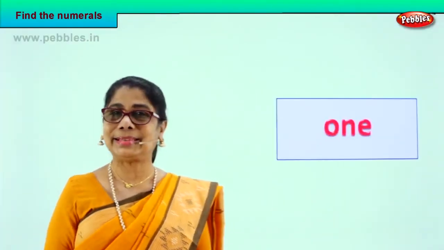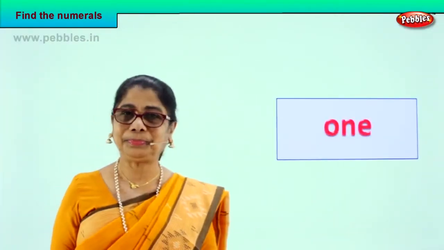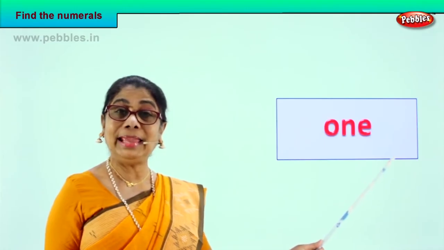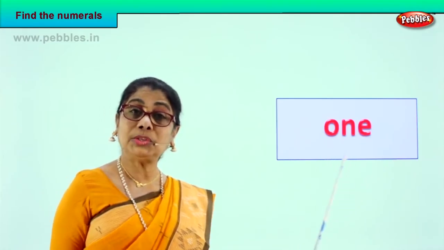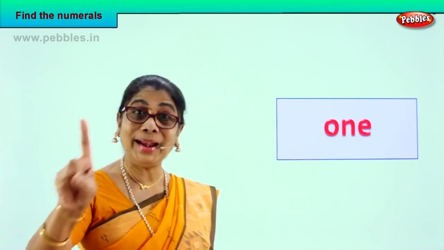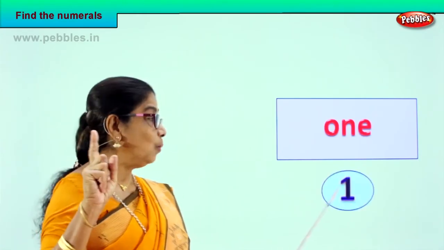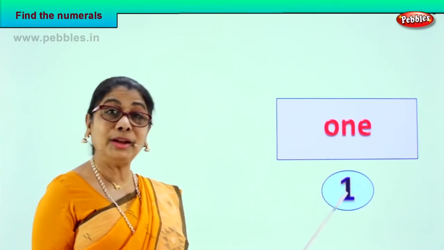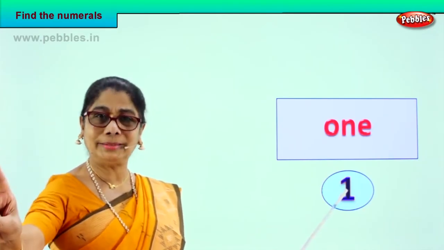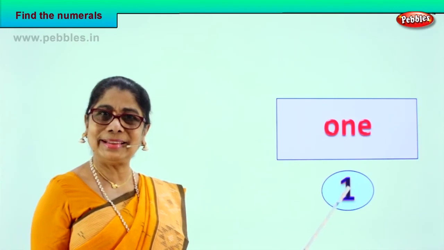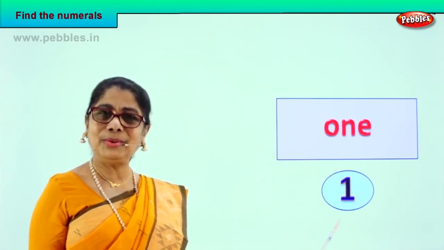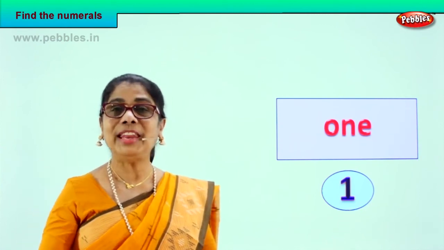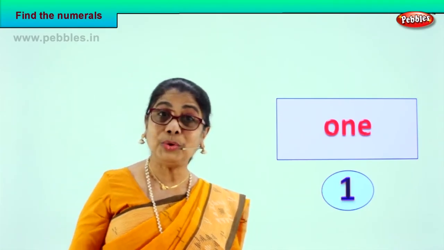Yes, let's go to the next exercise. Look what we have here. Come on, spell with me. O-N-E. What is O-N-E? Very good. 1. Numeral 1. O-N-E is the name of the numeral 1. Show me 1 on your finger. 1. Very good. You learn to name the numeral. You learn to write the numeral. And here we are showing one on your finger. Very good. Did you enjoy the exercise? Shall we go to another one?